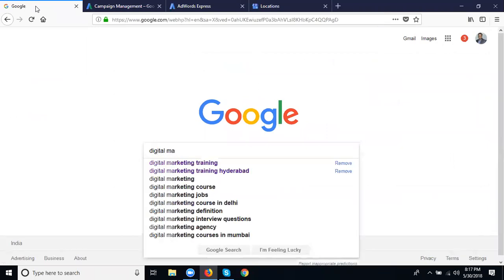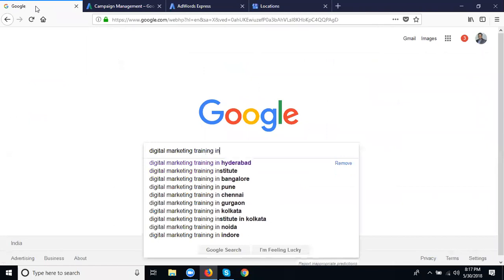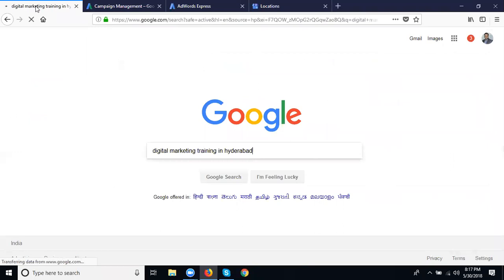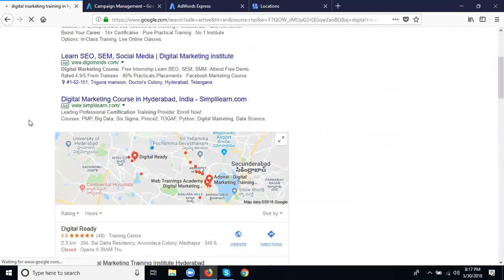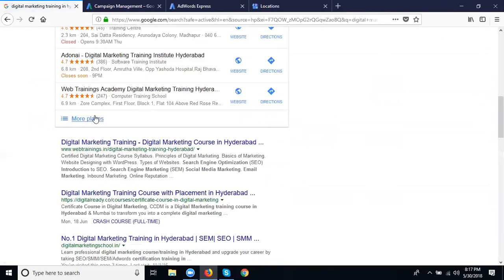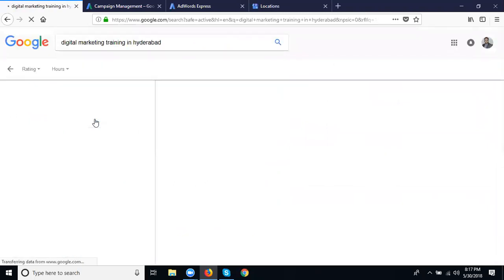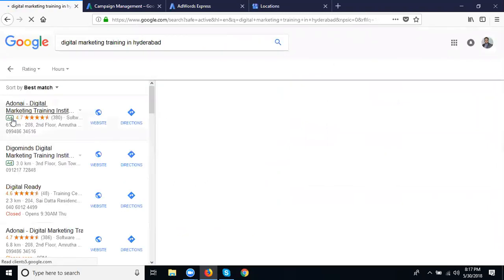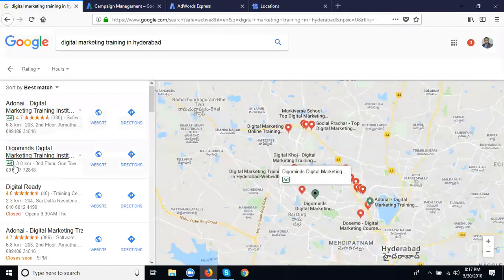Digital marketing training in Hyderabad. Now go to your ads. Your ad will be like this. This is called Google AdWords Express. This is called mapping ads. Clear? This is called mapping ads.